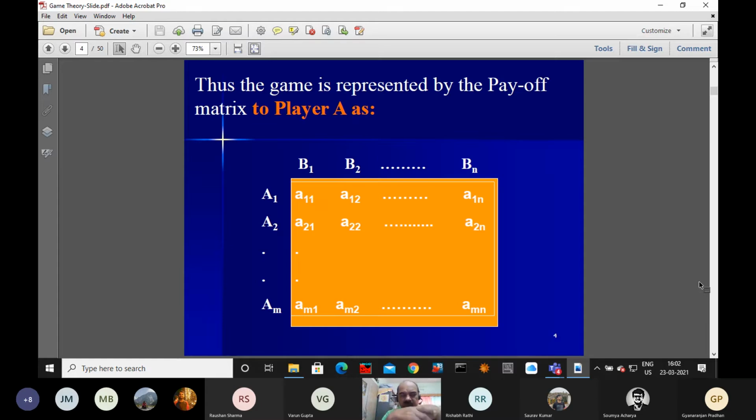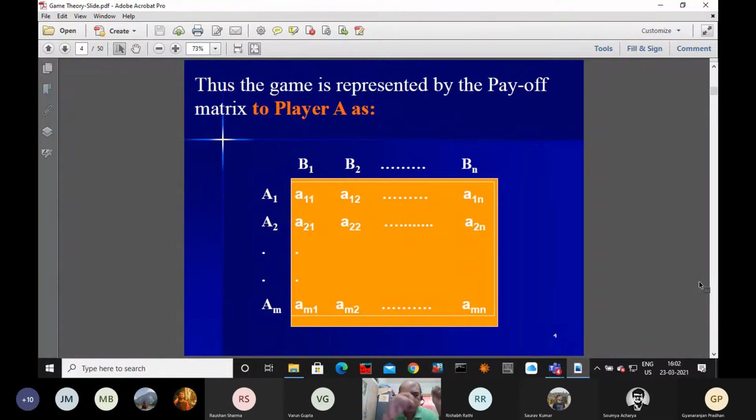But if you are using strategies like A1, A2, A3 with chances individually P1, P2 up to Pm, then their sum equals 1. But here the probability is exactly equal to 1 or 0: if he is using that strategy it is 1, if he is not using it it is 0.